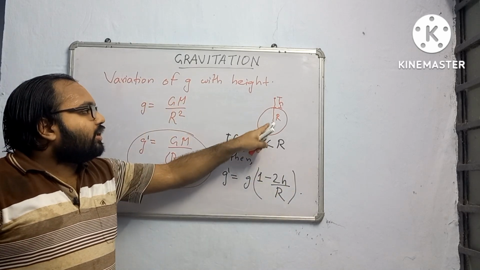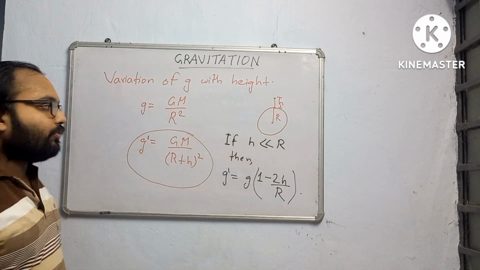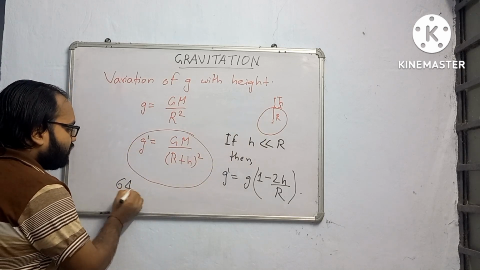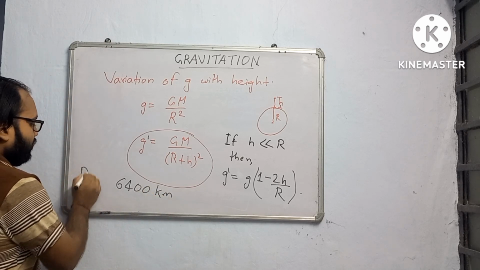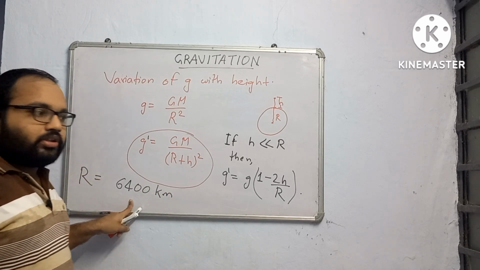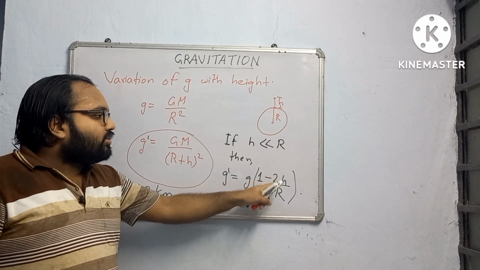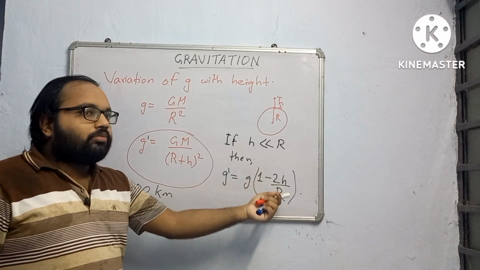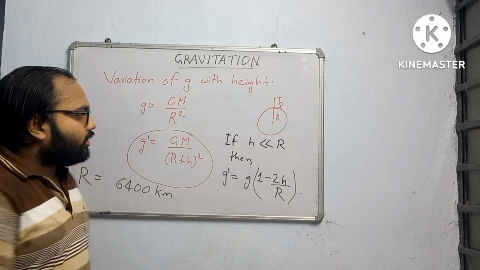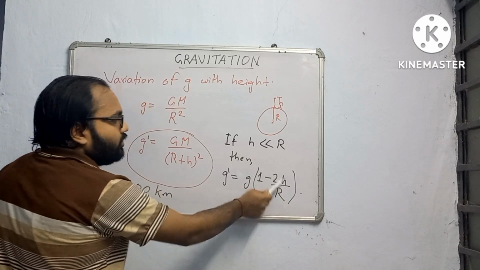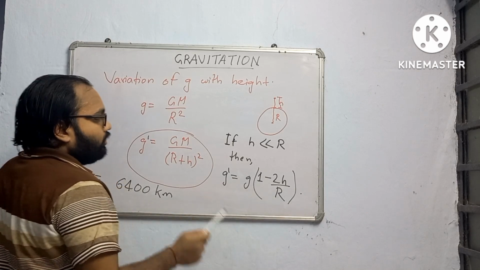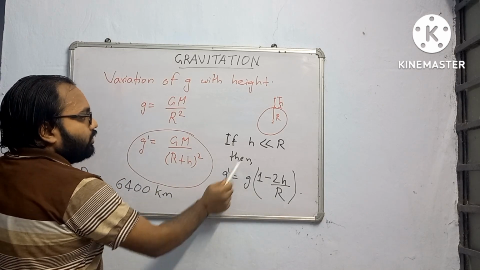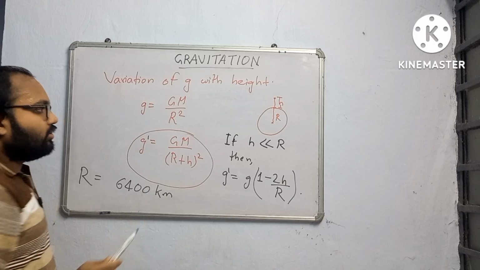If you will see that as compared to the radius of earth, which is approximately 6,400 kilometer, this is capital R, radius of earth. Now you will compare, if it is suppose only 100 kilometer or 40 kilometer, then you will put this formula, 1 minus 2 into h, h is the height above the earth's surface, divided by R. These two formulas you have to remember, if h is less than R, otherwise normally.